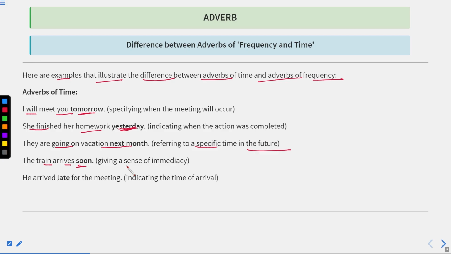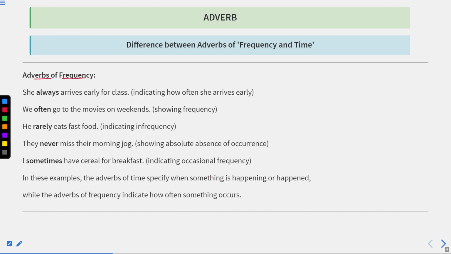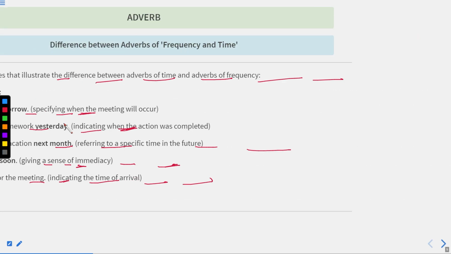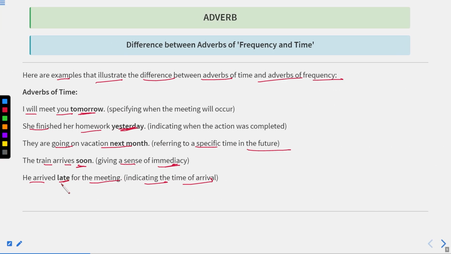The train arrives soon. It means giving a sense of immediacy. Okay. He arrived late for the meeting, indicating the time of his arrival. Okay. Now it does not show the frequency that it happens all these times. Okay. So it is just showing the point of time at which this action has happened or occurred. Okay. On the other hand, if we talk about adverbs of frequency, I can say she always arrives early for class. Now, here in the previous sentence, you must have seen he arrived late. So, you can see the position of these adverbs: late, soon, next month, yesterday, tomorrow, have come after the verb and the object. Okay.